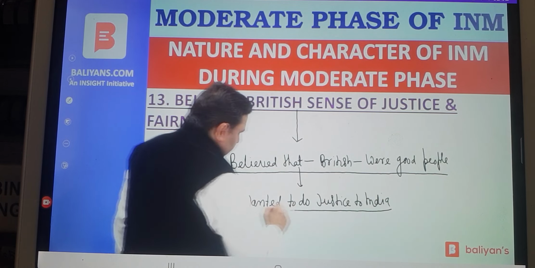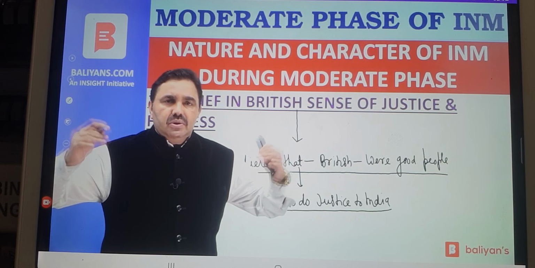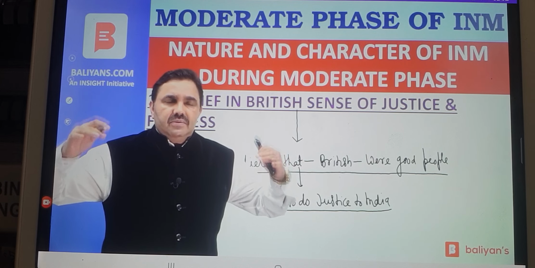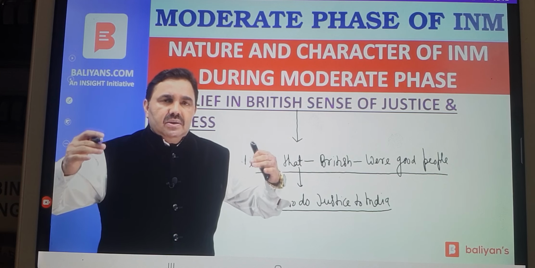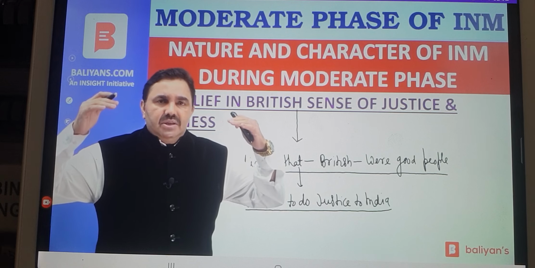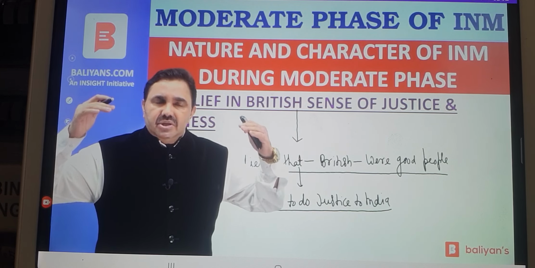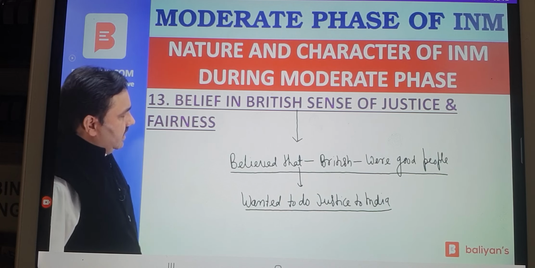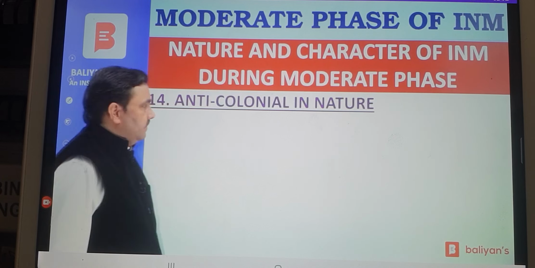The moderates were under the impression that whatever problems and sufferings Indians were going through were the result of the fact that the senior British officers were not aware of the sufferings of the people. They believed that if these problems could be raised effectively and brought to the notice of senior officers such as governors and the governor general, then definitely corrective steps would be taken by the government to help the masses. So they believed in the British sense of justice and fairness. They believed that the British were good people and wanted to do something good for India.